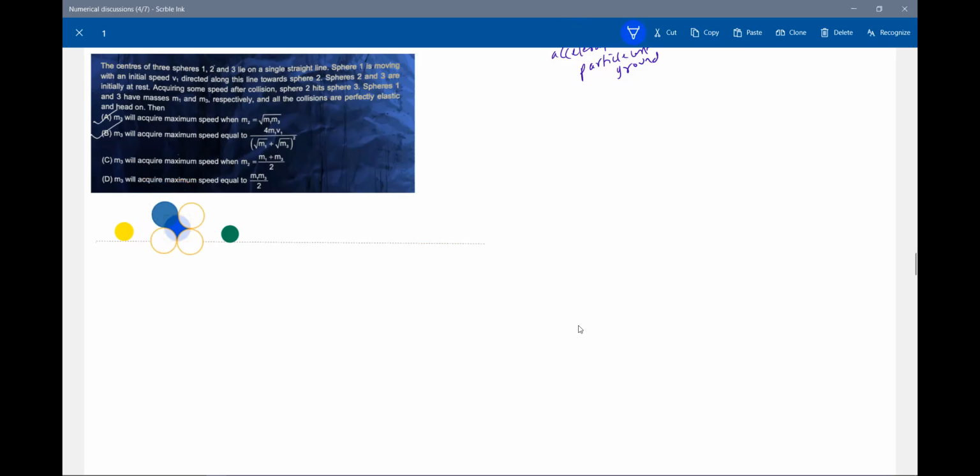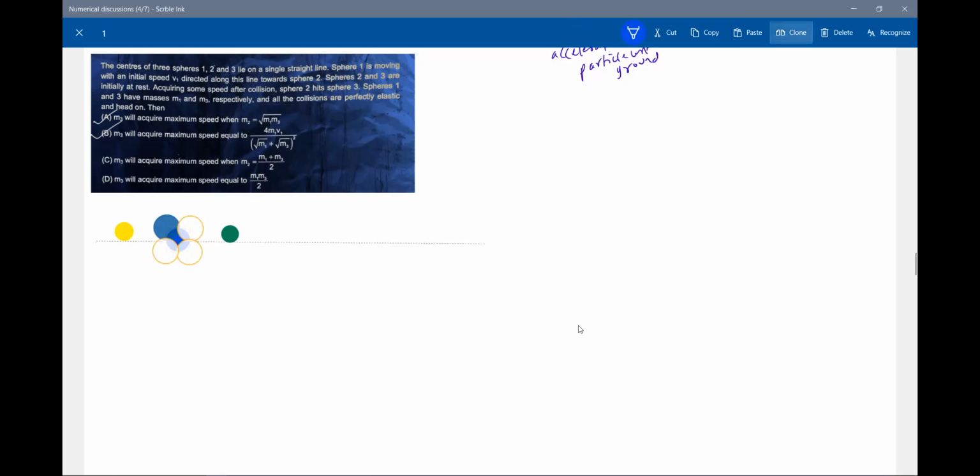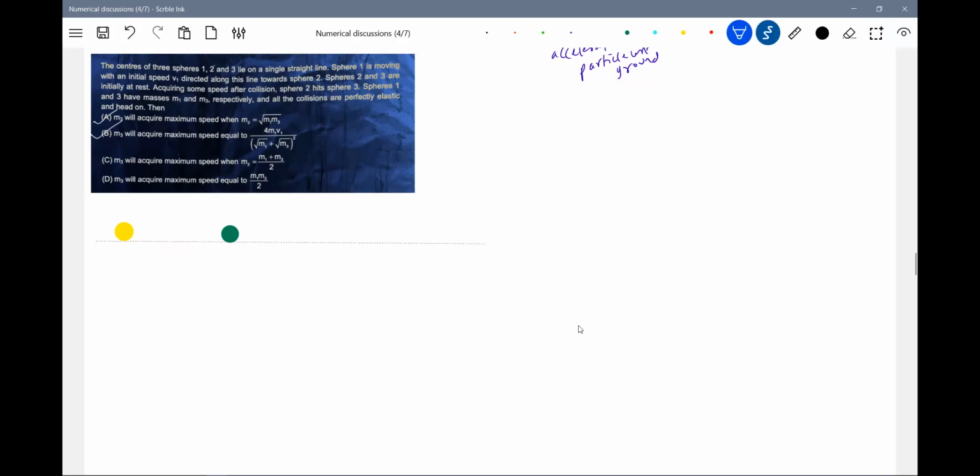Let me fight with this diagram. All are identical, no? I think not possible. Let me bring another one. The same situation again.